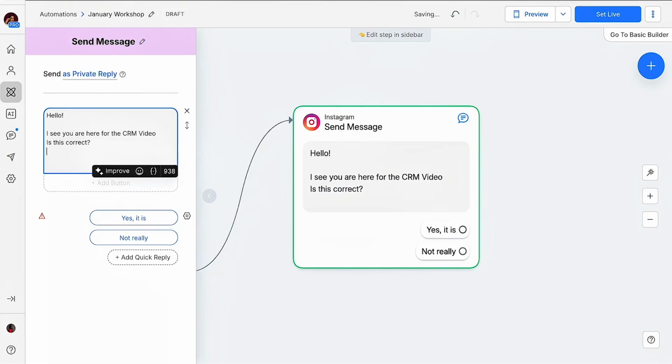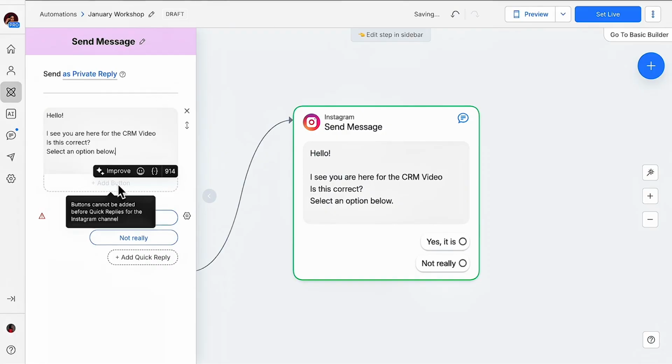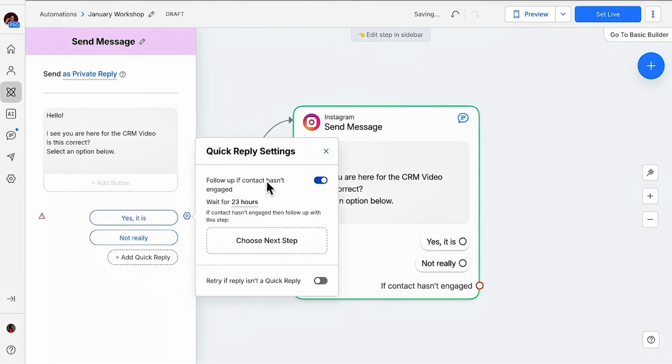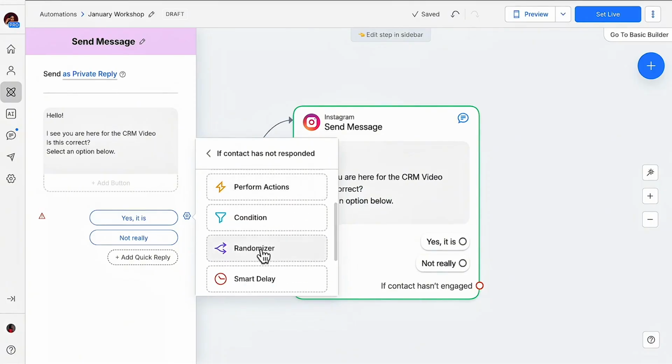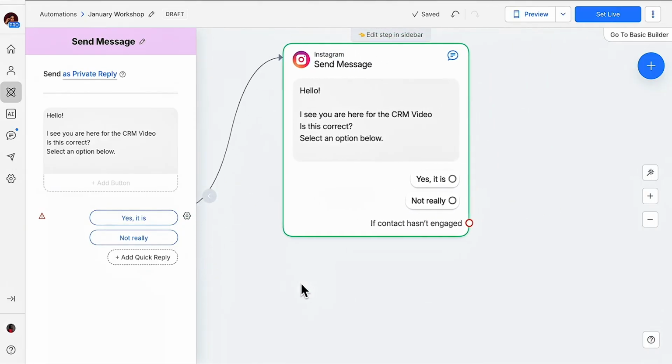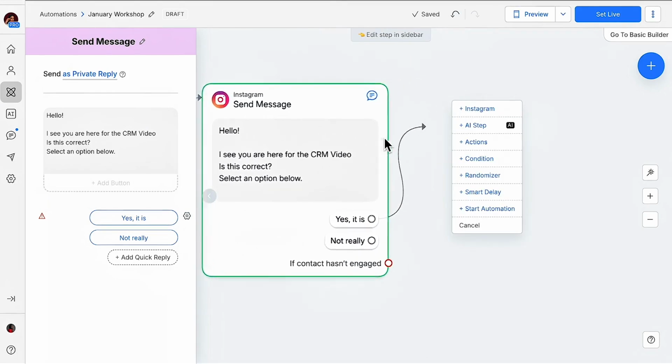Okay. Select an option below. All right. So if you don't put this, some people would not know what you want them to do. Okay. So yes, it is. Wait for 23 hours. Follow up if contact hasn't engaged. Choose next step. So it's asking me what do I want to do. I'll build that out in a minute. So here, when they say yes, it is, this is where it gets very interesting.